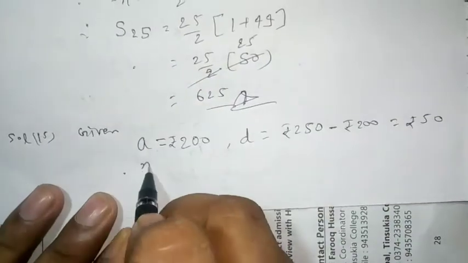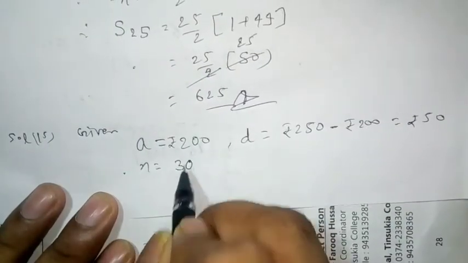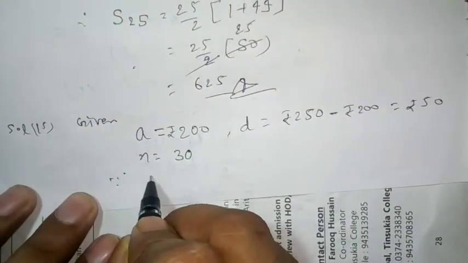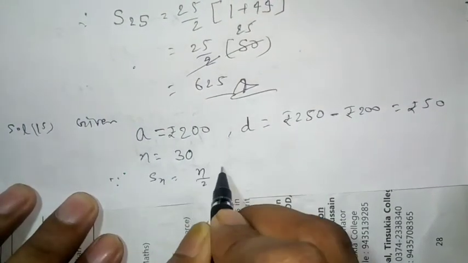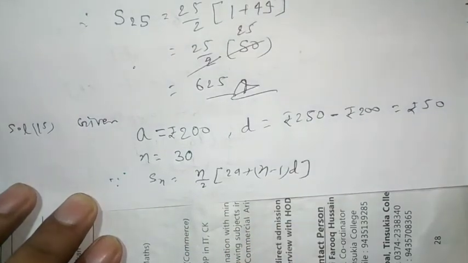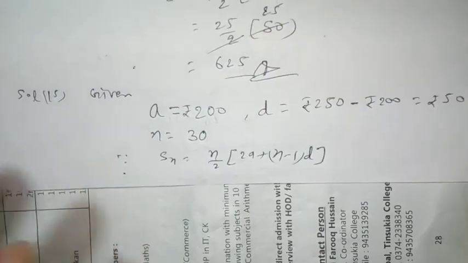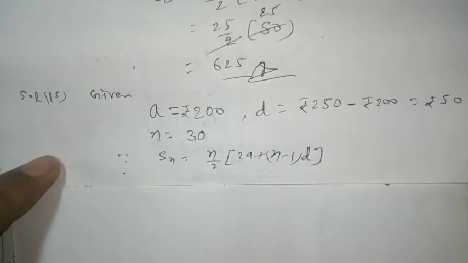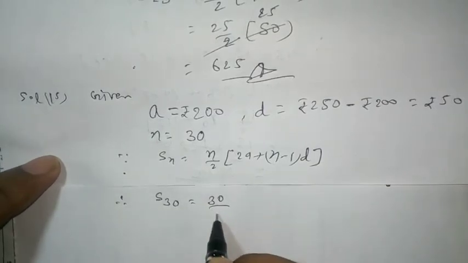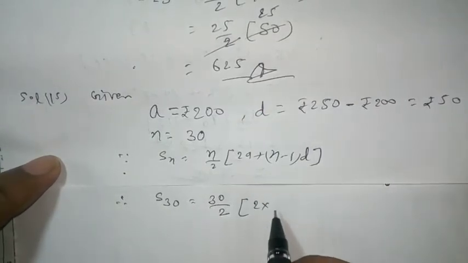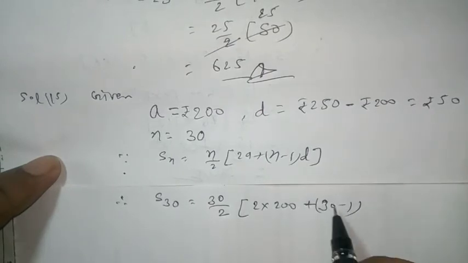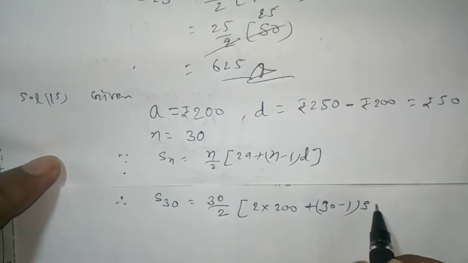Number of delay days n is equal to 30. Now, because Sn is equal to n by 2 into 2a plus n minus 1 into d, therefore S30 is equal to 30 by 2 into 2 into 200 plus 30 minus 1 into 50.